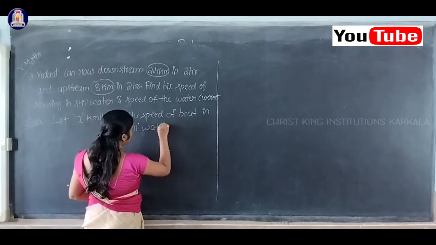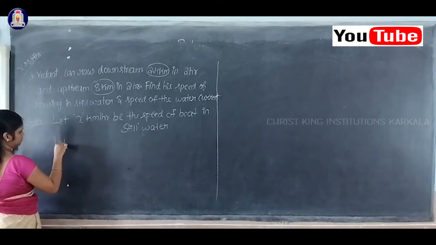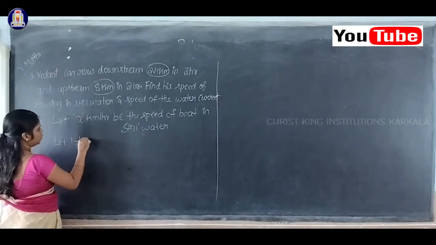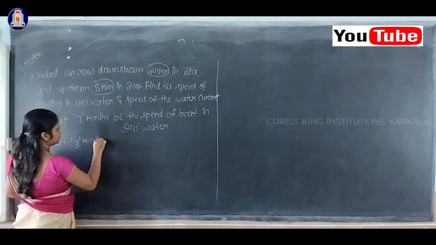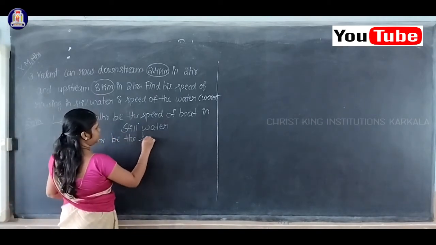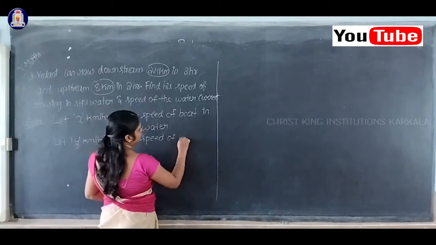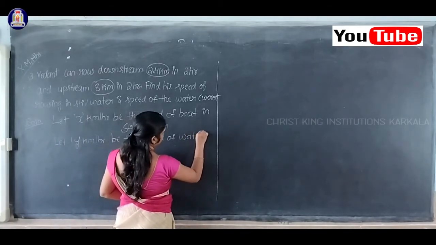Also let y kilometer per hour be the speed of the water current.